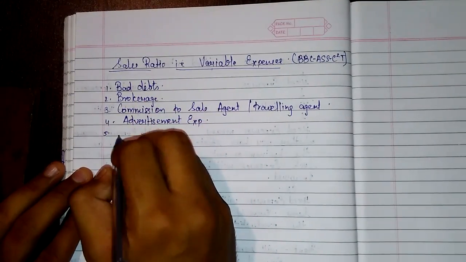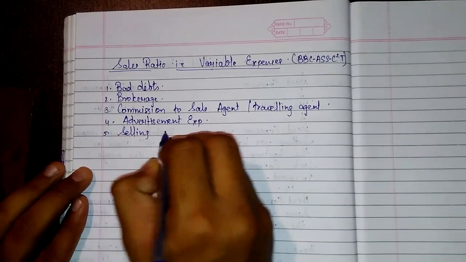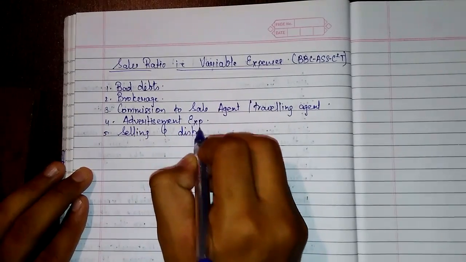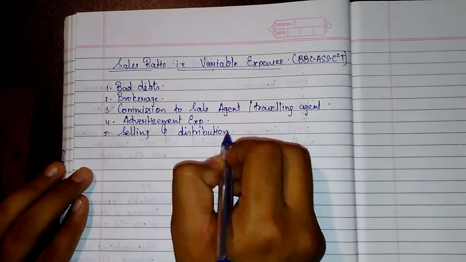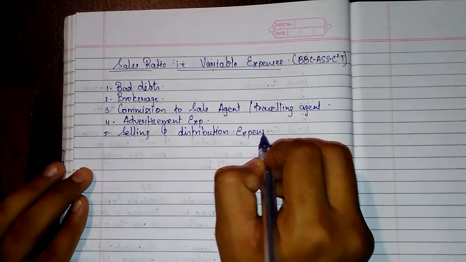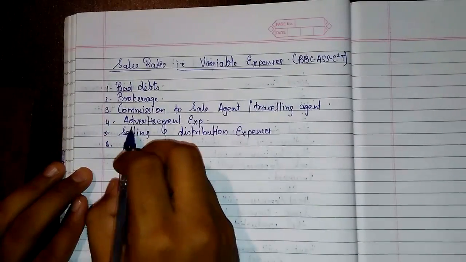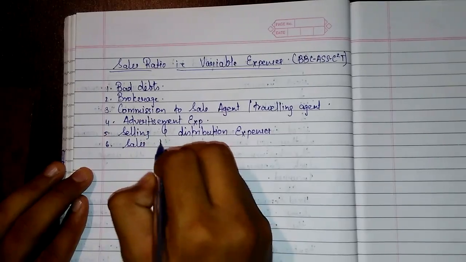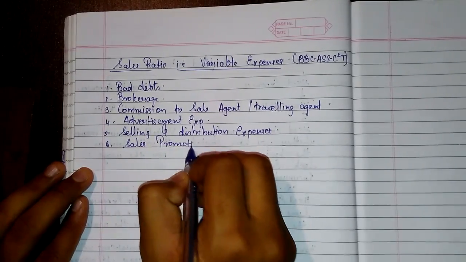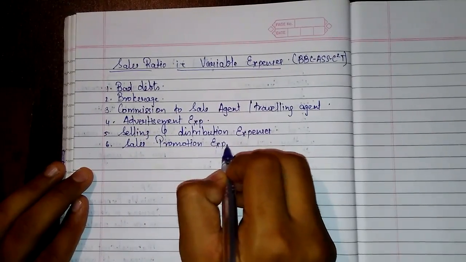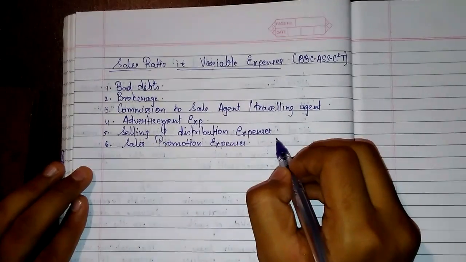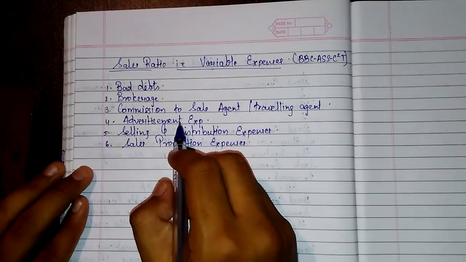Fifth, selling and distribution expenses. Sixth, sales promotion expenses. This all relates to advertisement only.